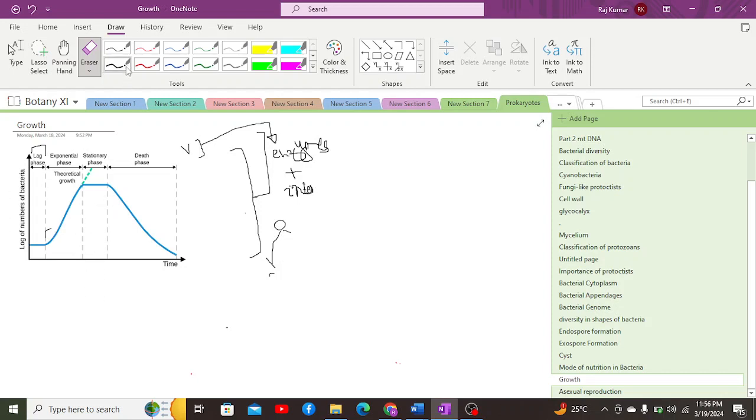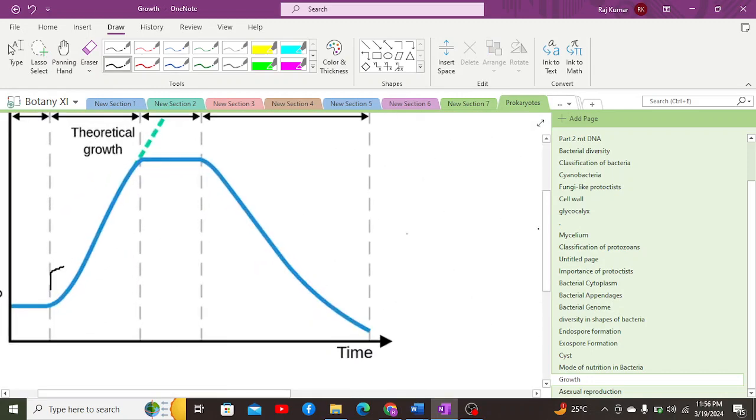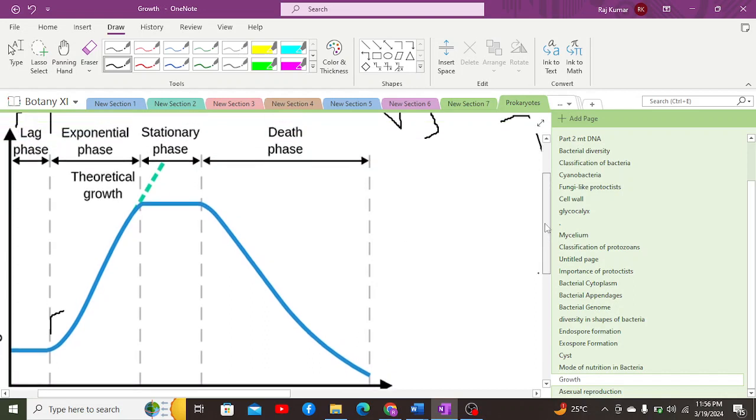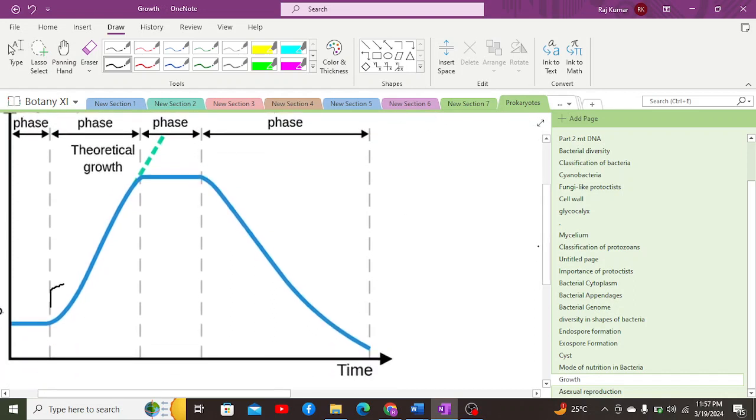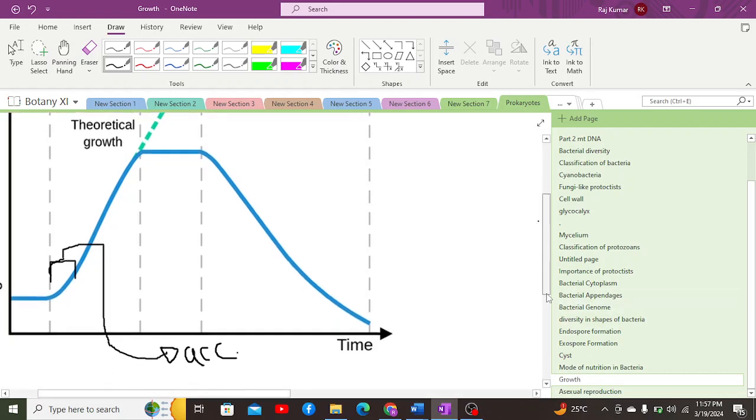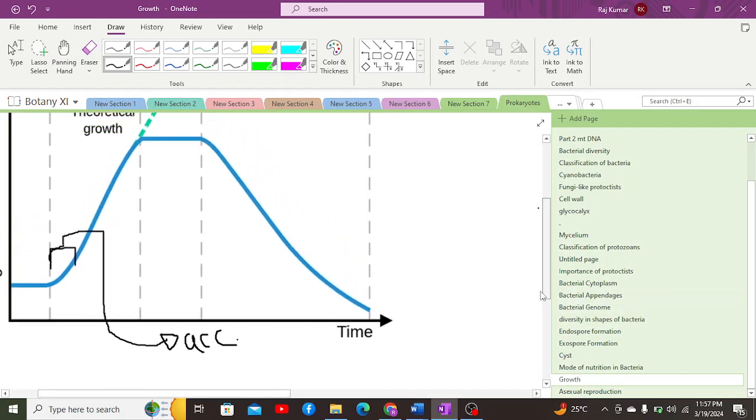Now, the exponential phase has a constant growth rate. But in between the lag phase and the exponential phase, there is another phase which shows acceleration in the growth of bacteria, and that phase is known as the acceleration phase. The acceleration phase showcases an increase in the growth rate, after which comes the linear relationship